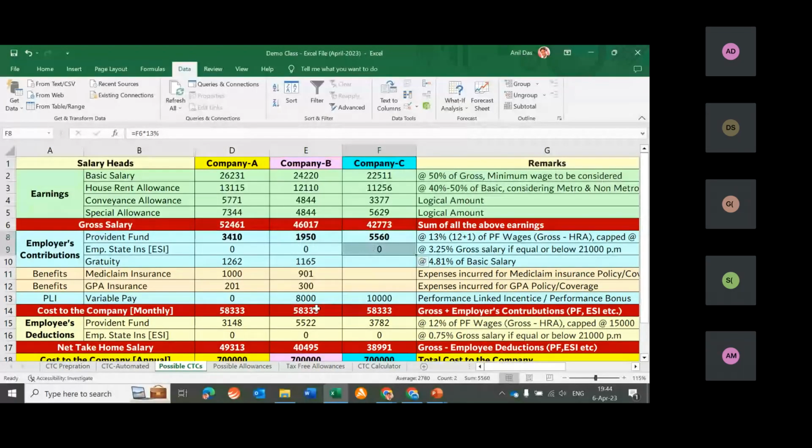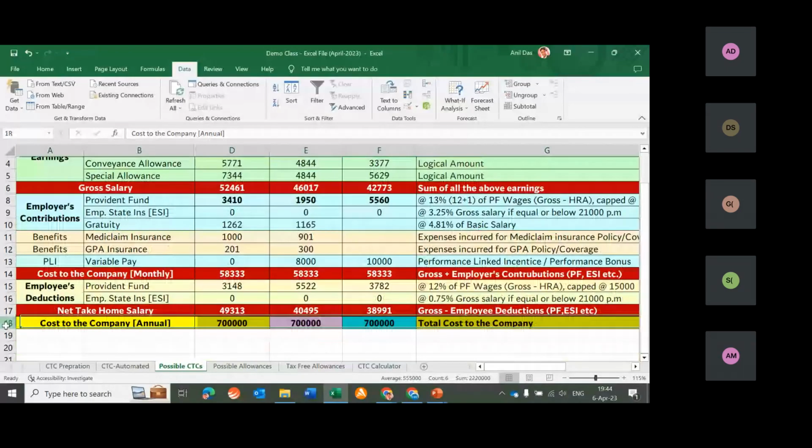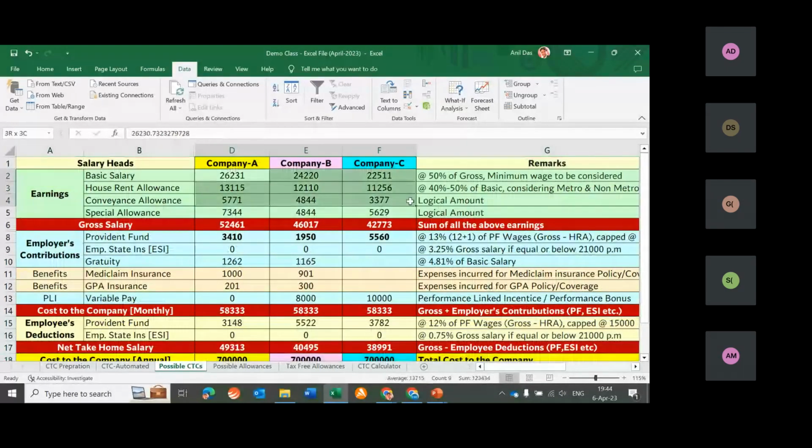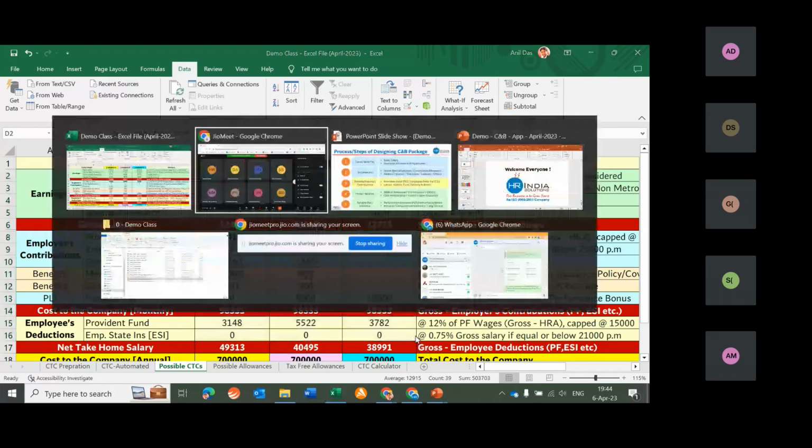So by looking at the CTC, it is very difficult to comment how much salary will come in hand unless and until you look at the salary breakup. So whenever you are getting any offer, always ask for the salary breakup through which you can calculate what would be my take home salary. Let me go back to my PPT.